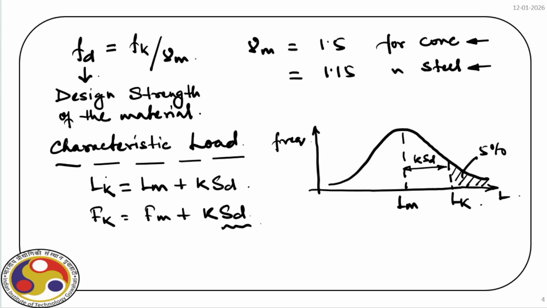Now, obviously, if we deal with a very special type of loading, we need to go for a full-scale experiment. And then from that experimental results, we need to find out all these variations, the uncertainty associated with that type of loading. But not always it is possible to go for experimental investigation of different types of load. And that's the reason we have in our codal provisions different characteristic values of load specified in our codes. For example, dead load is specified in IS 456.